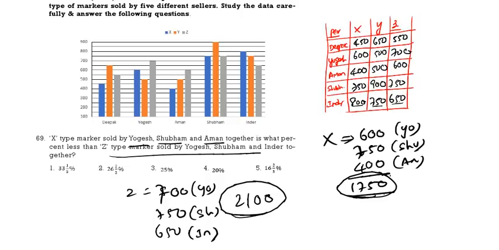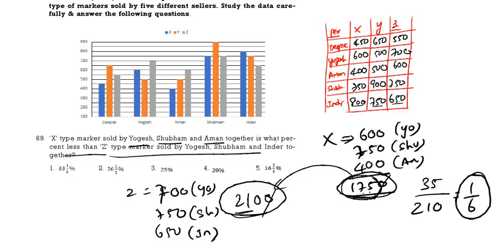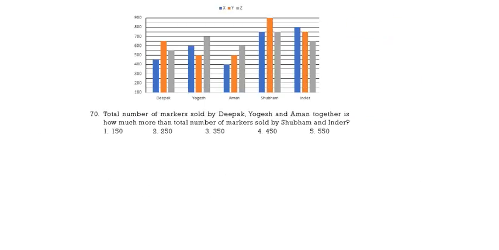Now you can cancel the 10s. 210 is how much more than 175? 35. From where, 175 is how much less than 210? We will get 1 by 6. 1 by 6 is always equal to 16 2 by 3. 16 2 by 3 is the correct answer. See the next question.